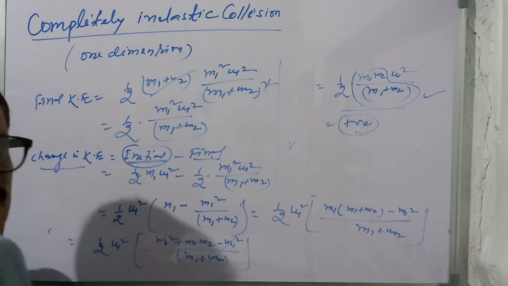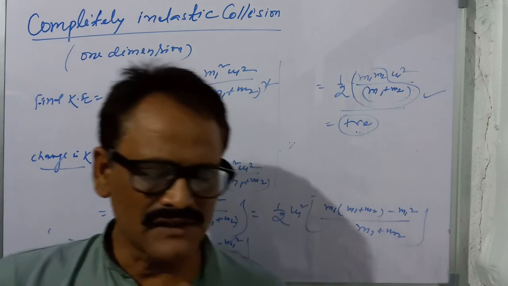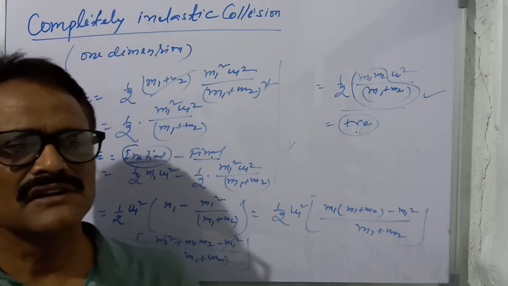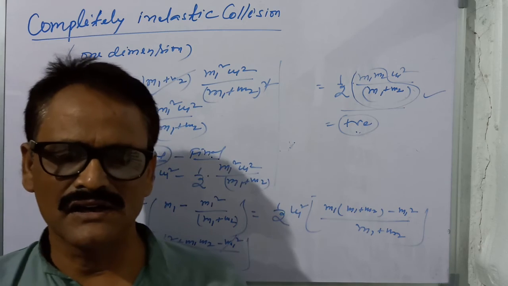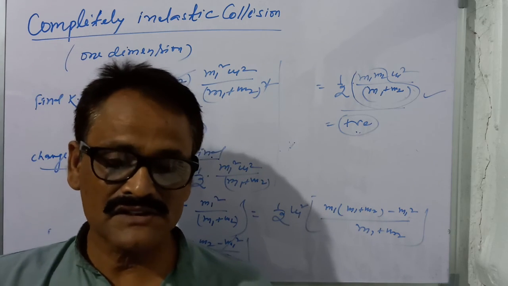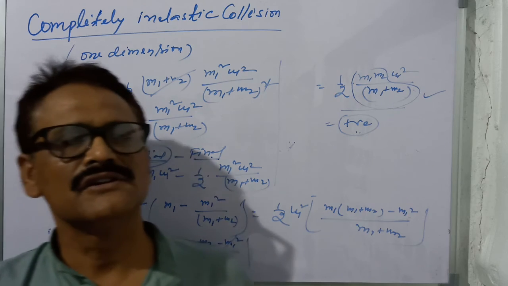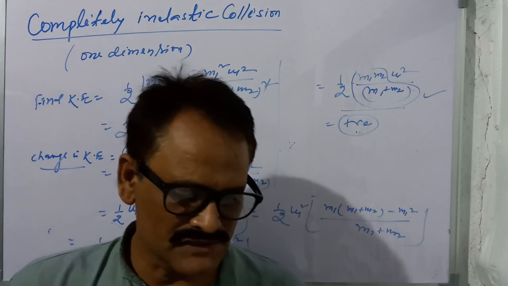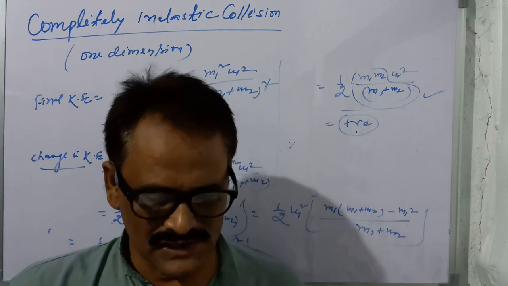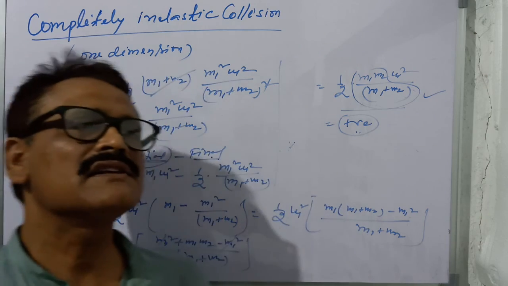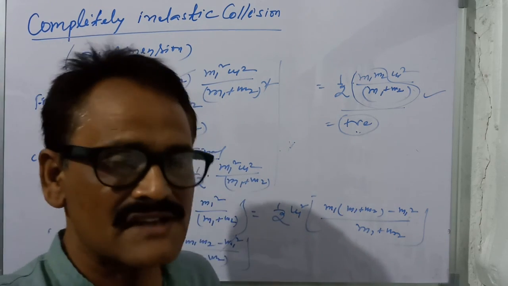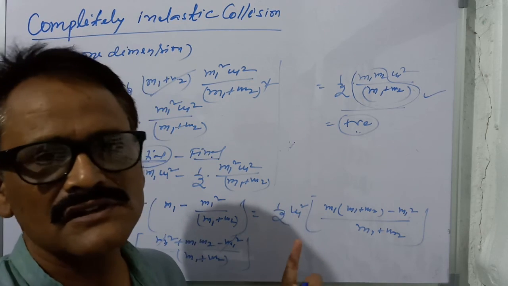Thus we can say that in the case of inelastic collision, there is a loss in kinetic energy, but in elastic collision, as you have already seen, the kinetic energy is conserved, while in inelastic collision there is a loss in the kinetic energy.